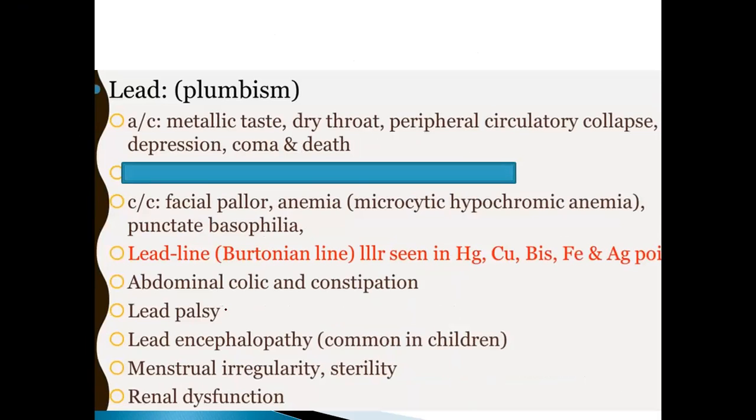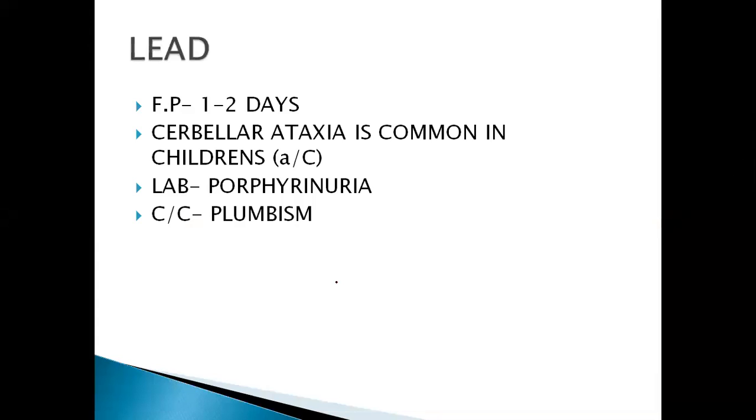In acute poisoning, there is metallic taste, dry throat, peripheral circulatory collapse, depression, coma, and death. In the chronic case, there is facial pallor, anemia, and lead line, similar to mercury, copper, bismuth, iron, etc. Abdominal colic and constipation are seen. Lead palsy will be there. Lead encephalopathy is more common in children. Menstrual irregularity, sterility, and renal dysfunction are other symptoms of lead poison.